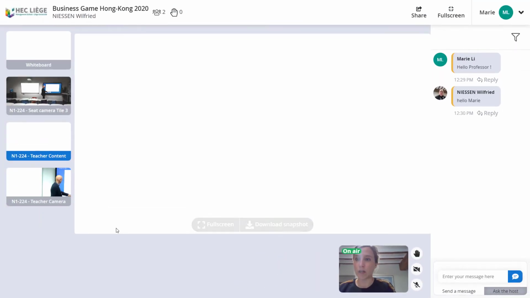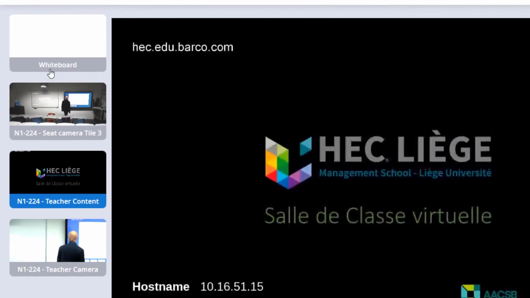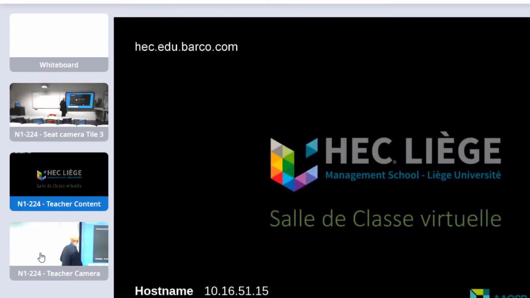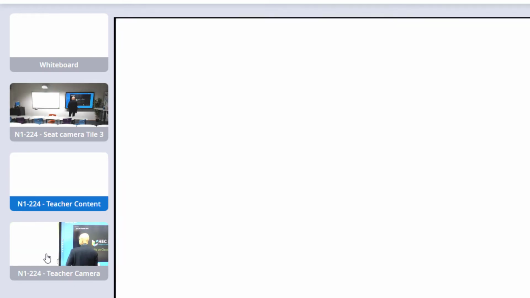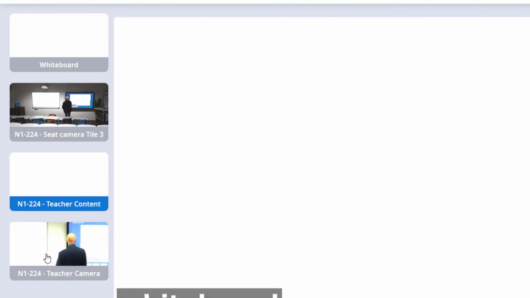Okay, so also on your screen you can see that you have several elements. You have a whiteboard, you have the seat camera, which allows you to have a full vision of the classroom. You have the teacher's content and you have the teacher's camera. Let's start from the bottom. The teacher's camera is the camera that is pointed at the professor, because he has a camera on his neck. So this camera will follow the professor during the lecture.